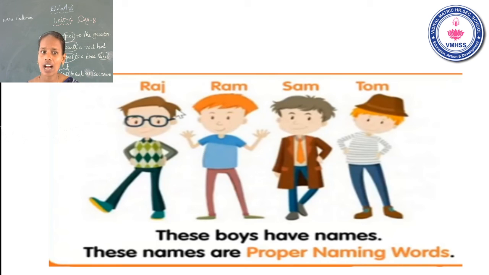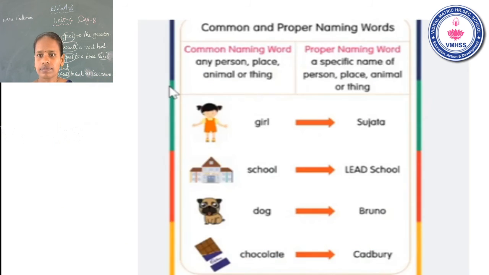These names are proper naming words. Okay. Boys is a common naming word, but these boys have names, Raj, Ram, Sam, Tom. So this is called proper naming words. Okay, see the next slide.